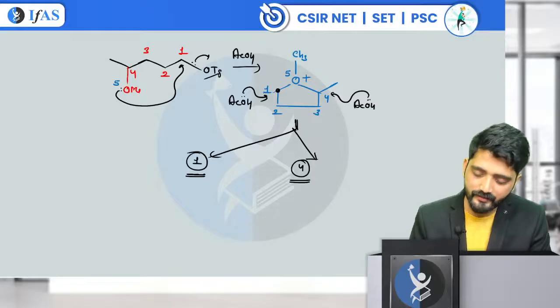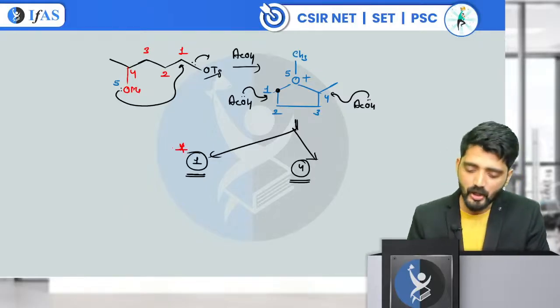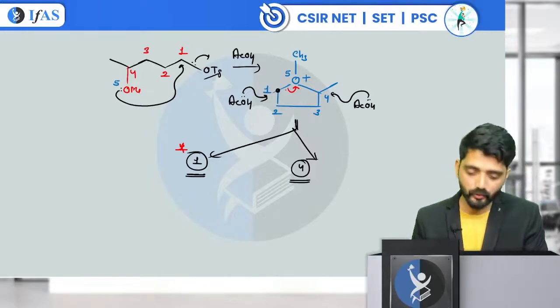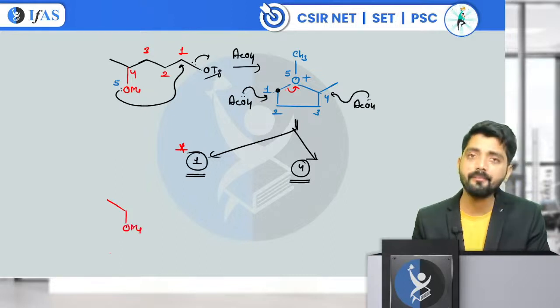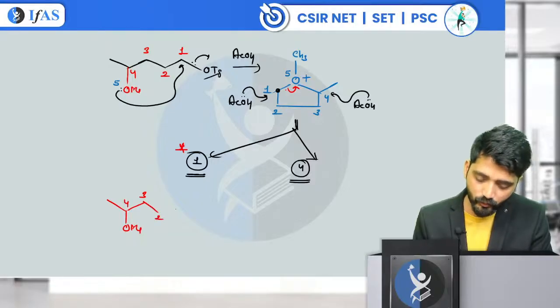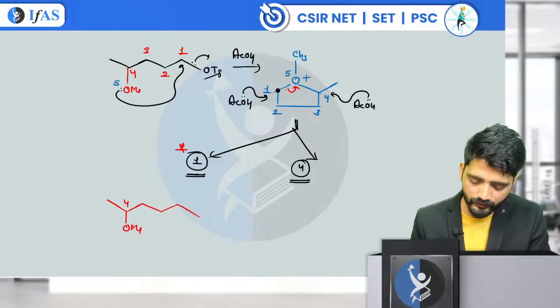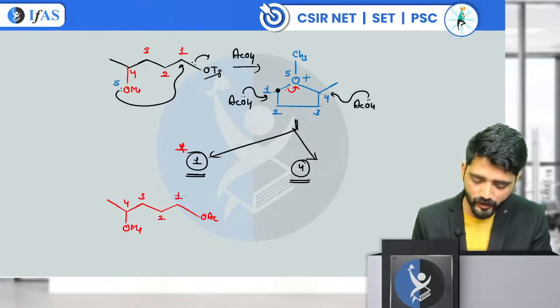First of all, let's suppose I am drawing for when the attack takes place at the 1 center. What happens is AcOH attacks and the ring opens from here. So carbon number 4 is going to have a group that is called OMe. Moving ahead, carbon number 3, this was our 4, then comes 2, then comes your 1, and the 1 center has your nucleophile, which will be our OAc group. So this is how the chain moves, and we have an OAc group. This was 3, this was 2, and this was 1.